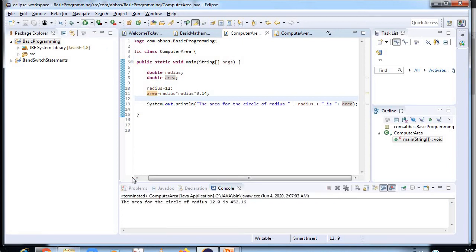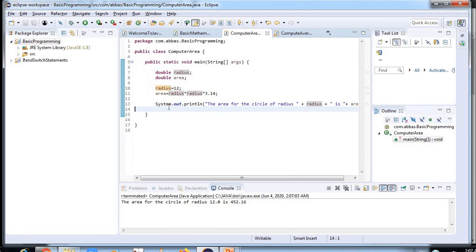I'll show you the output. The area for the circle of radius has been printed. You can see over here the area for the circle of the radius. Now the radius is 12 that I have already specified. You can see over here 12, so the 12 has been printed, and the area has worked according to the formula.